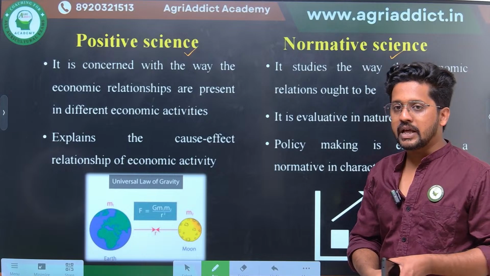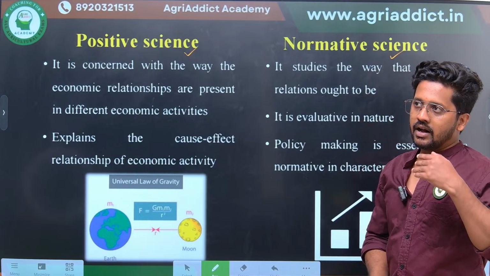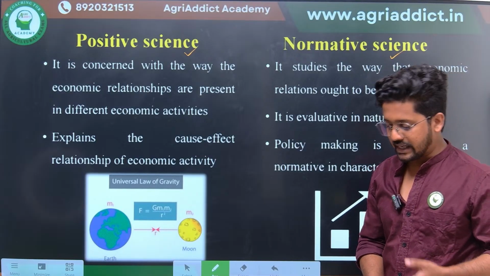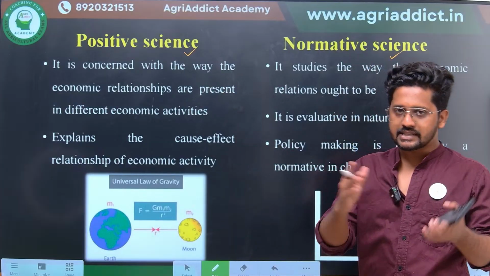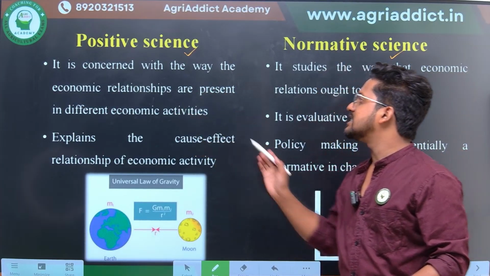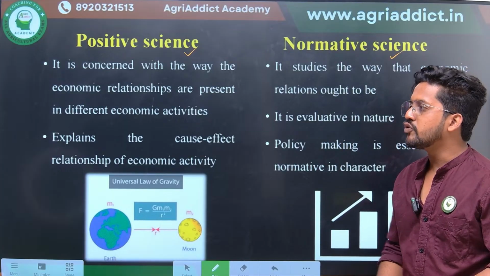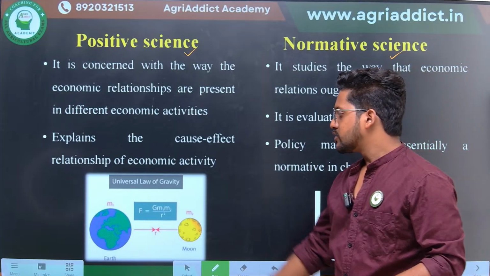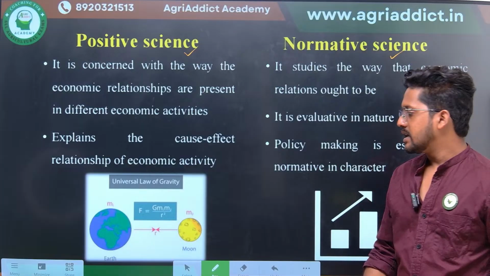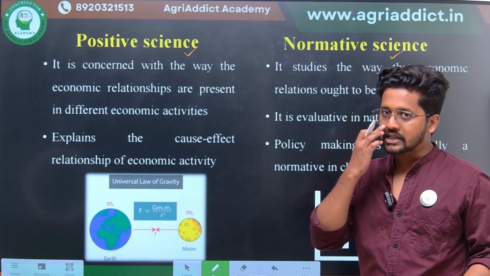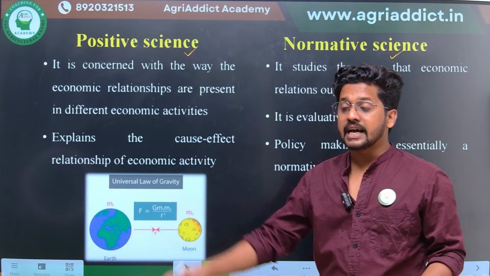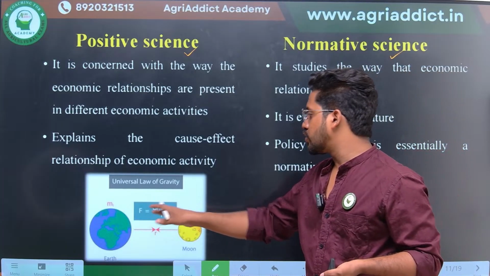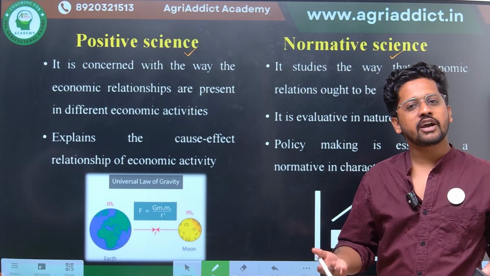Before explaining why economics is treated as a positive and normative science, we can understand what positive science and normative science actually are. Positive science is a science which is concerned with the way economic relationships are present in the different economic activities. You would be familiar with the universal law of gravity, proposed by Isaac Newton, right? The force of gravity between two objects is G m1 m2 divided by r squared. It is directly proportional to the product of the masses of two objects and inversely proportional to the square of the distance between them.